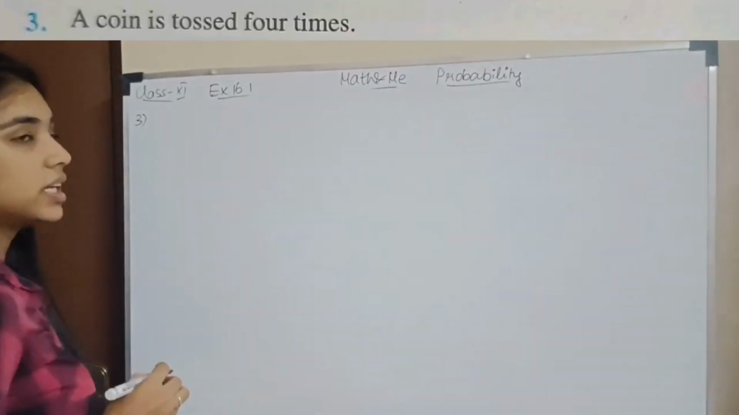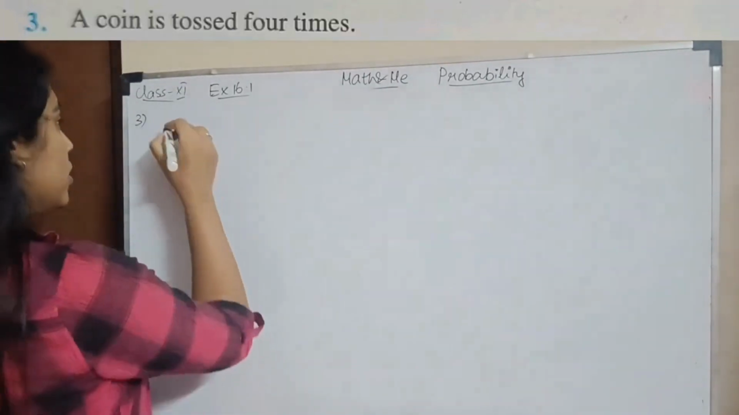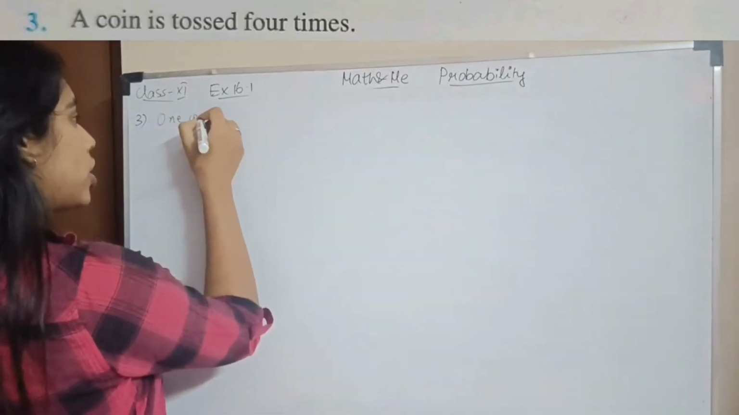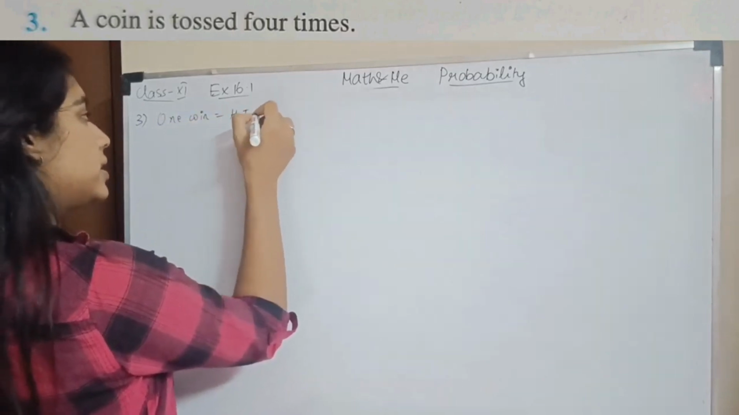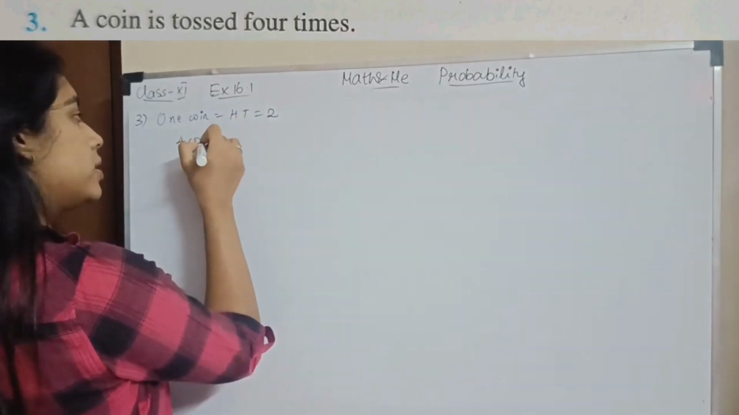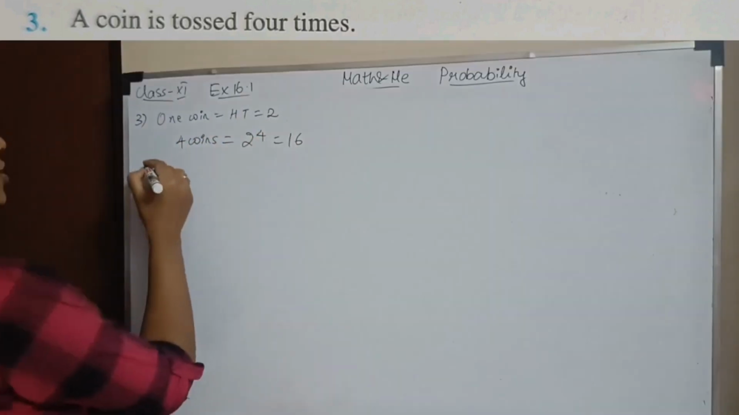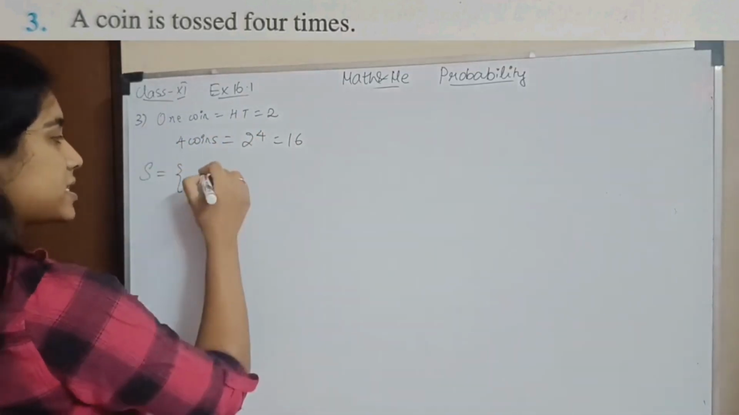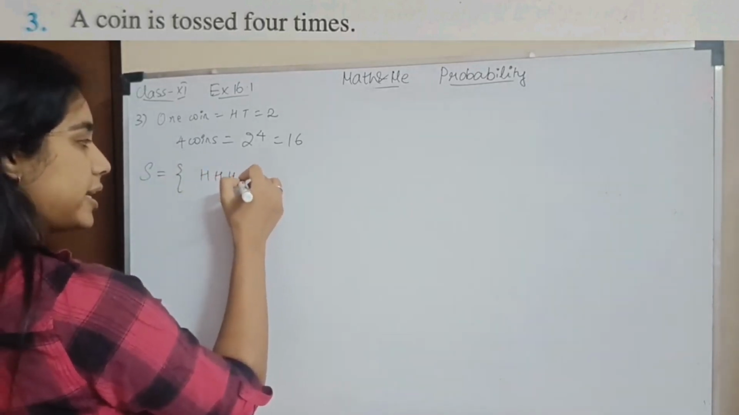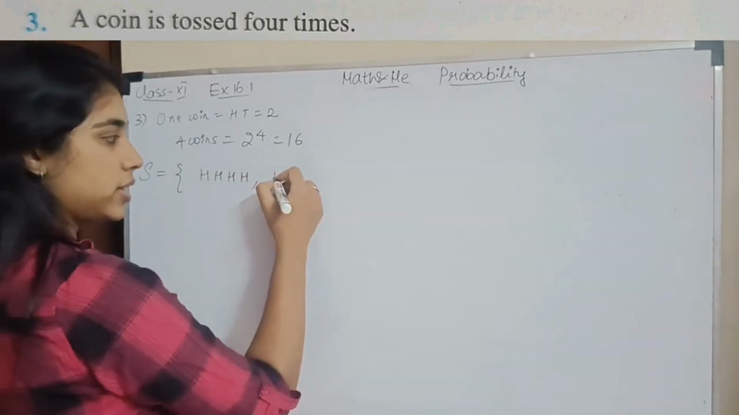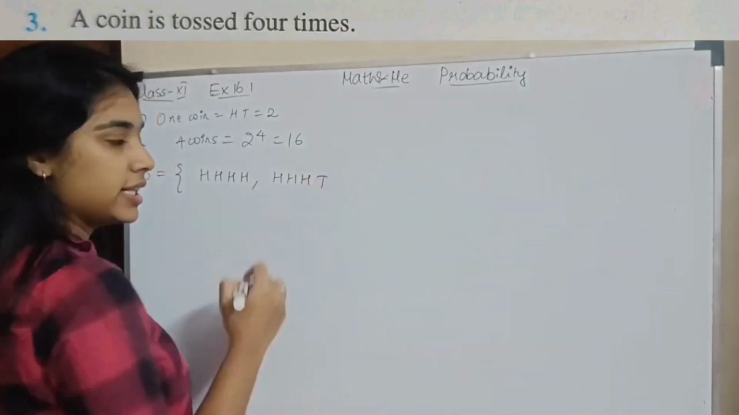Question number 3. A coin is tossed 4 times. What will happen with 4 times? 1 coin, you have head, tail, so 2. So when you have 4 coins, 2 to the power 4, which is 16. Okay, so what will be my sample space? First, I'll have H, H, H, H. Ones place changed, I have H, H, H, T.